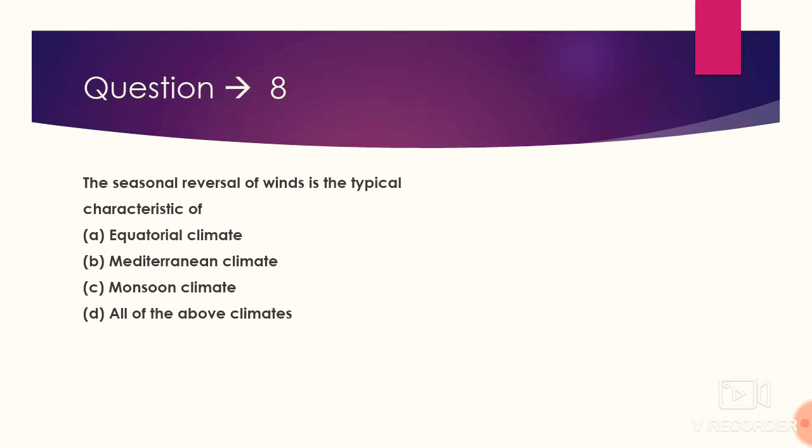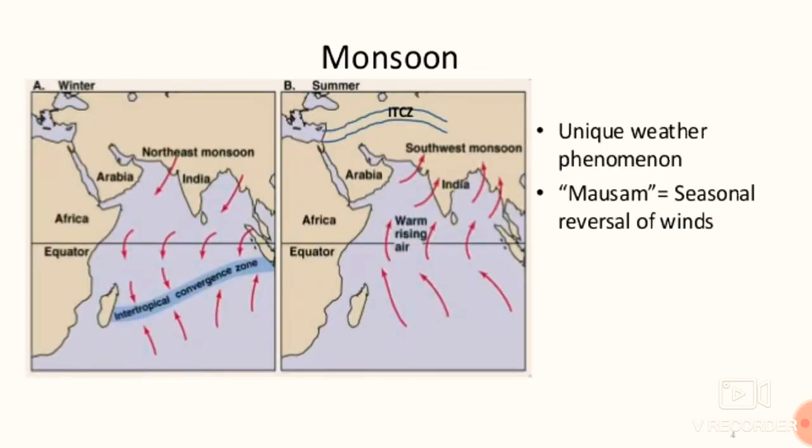Okay. So to answer this question, we need to know what is the seasonal reversal of wind system. Let's start. Monsoon. It is a unique weather phenomenon. Monsoon means mosam. It is a seasonal reversal of wind. In this map we can see, in portion A about winter, there are winds blowing from the northeast and it is known as northeast monsoon.